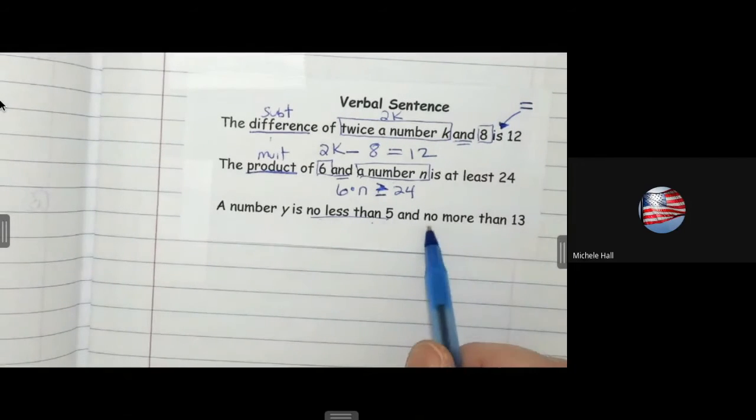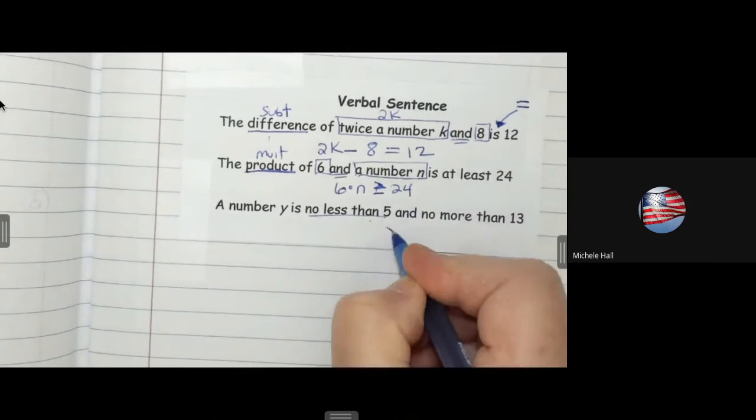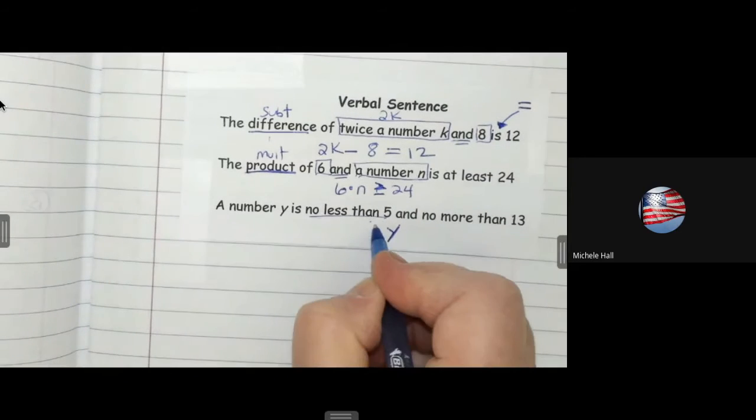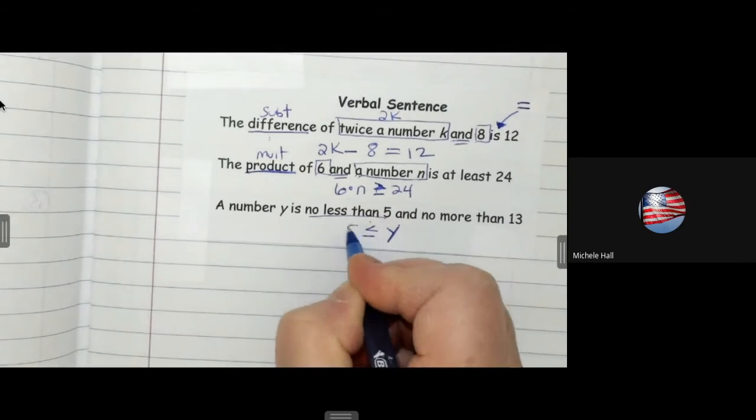So we know we're greater than or equal to 5. And it also says no more than 13. What does that one mean? No more than 13 means it has to be less than or equal to 13. So you're greater than 5, but you're less than 13. So that means that y would go in the middle. You would say that y is greater than or equal to 5.